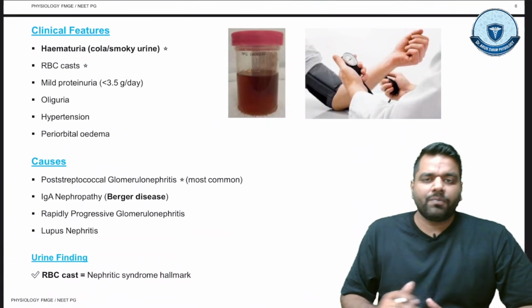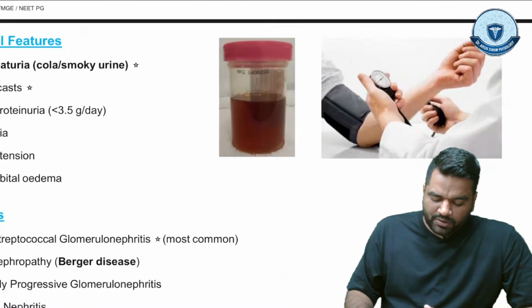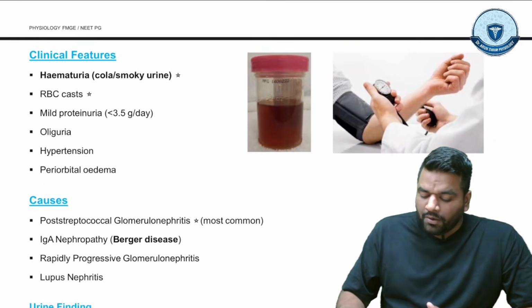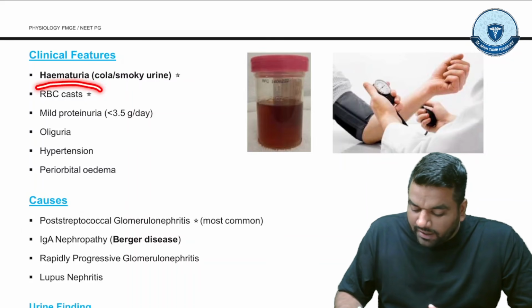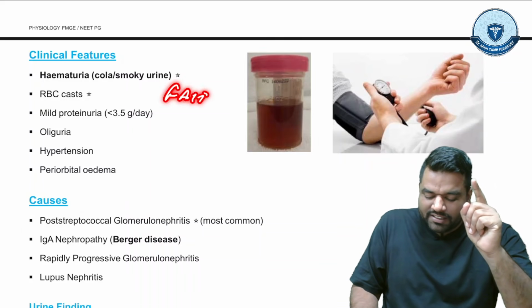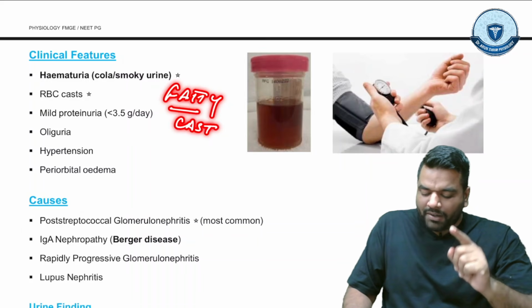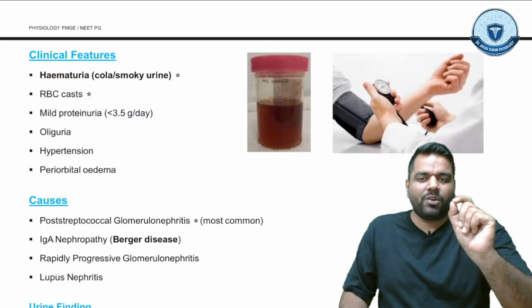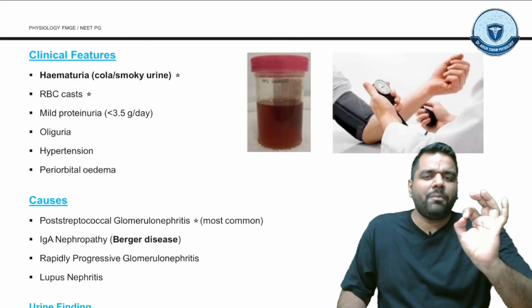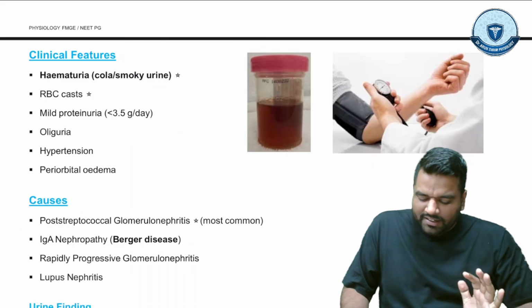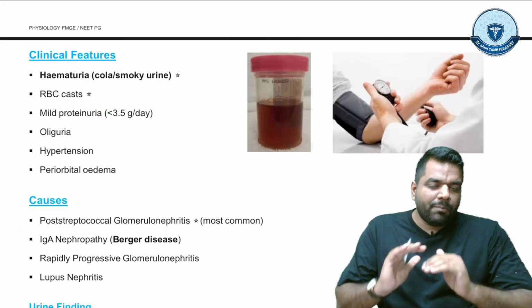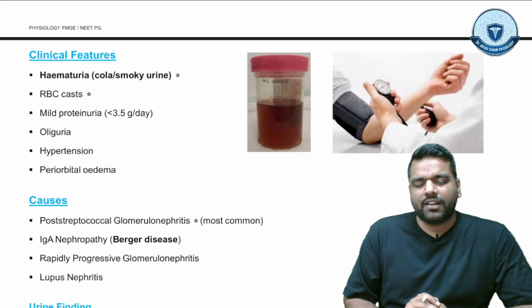What is the clinical feature? Now we discuss the urine. You can see this is the cola color urine or the smoky urine. You will see the RBC cast in the urine. Son, in nephrotic syndrome which cast was seen? Fatty cast, right? And here which one is seen? RBC cast. Very, very important feature. Now the next word, mild proteinuria. There was proteinuria more than 3.5 grams per day, but here it is less than 3.5 grams per day. Oliguria, hypertension and periorbital edema, same like the nephrotic syndrome.